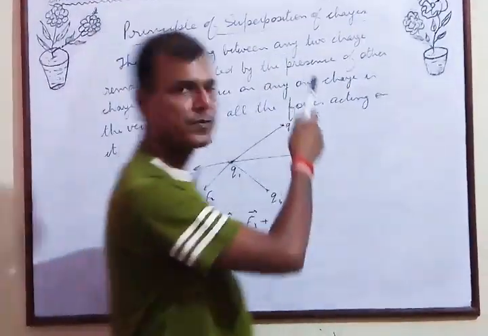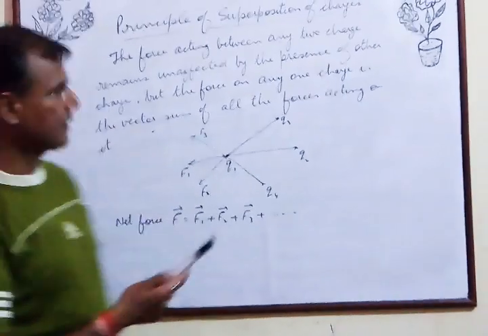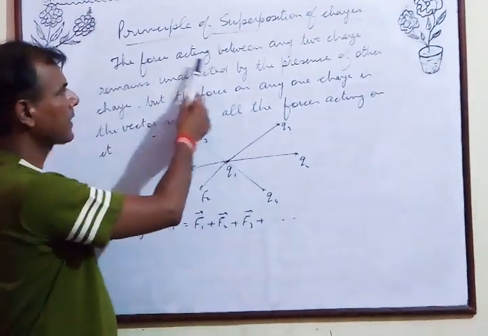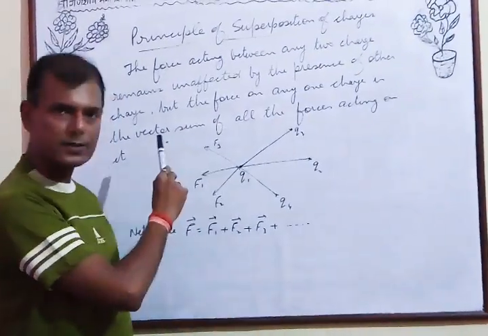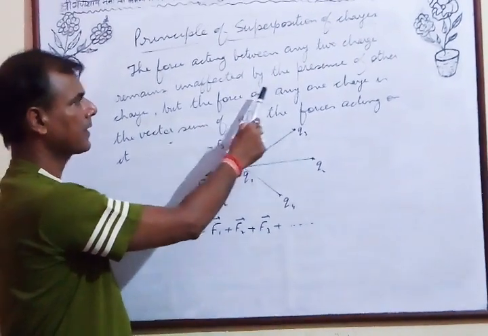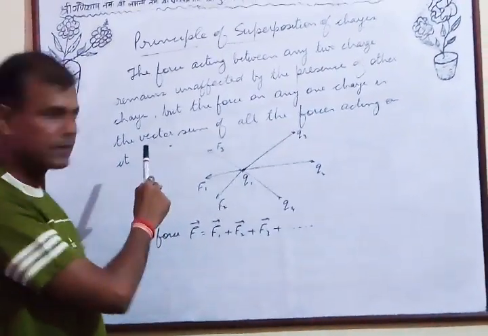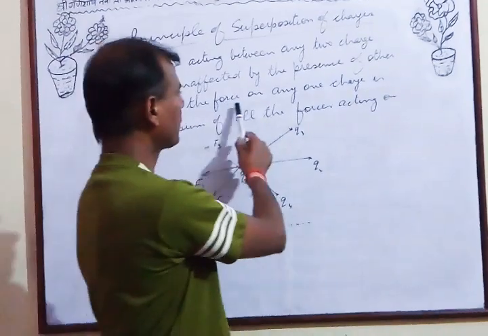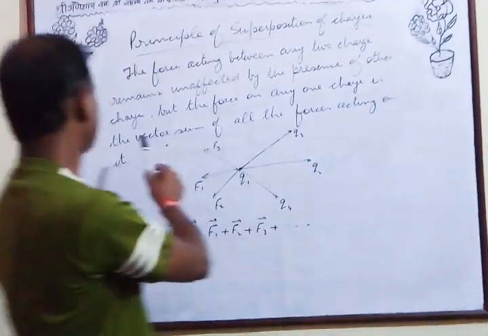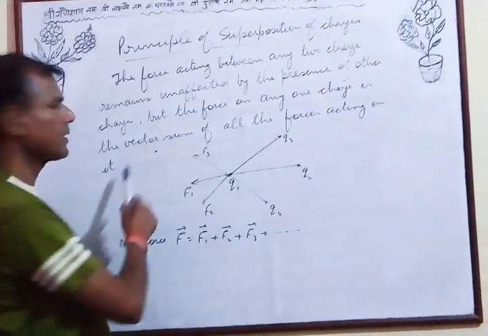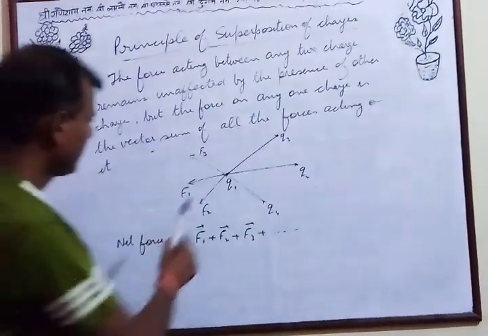The principle of superposition of charges states that the force acting between any two charges remains unaffected by the presence of other charges, but the net force acting on any one charge is the vector sum of all the forces acting on it. Now there are many charges here.